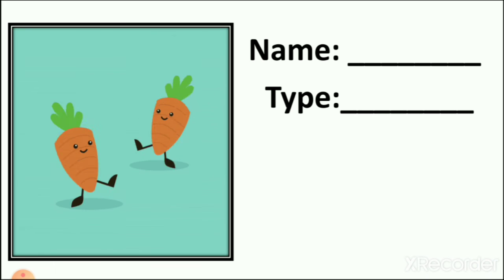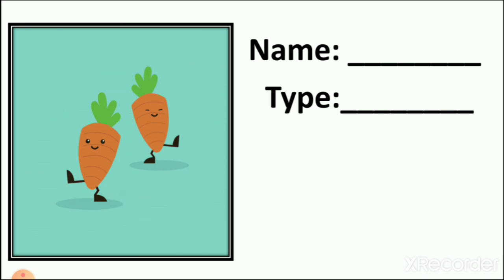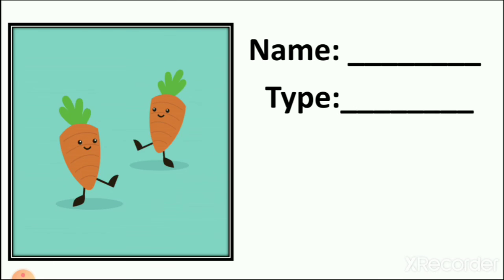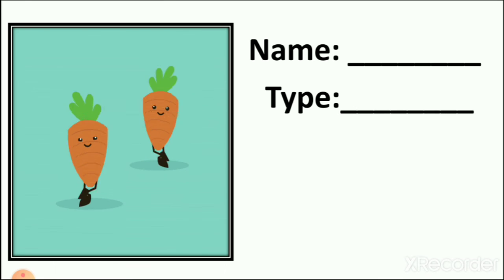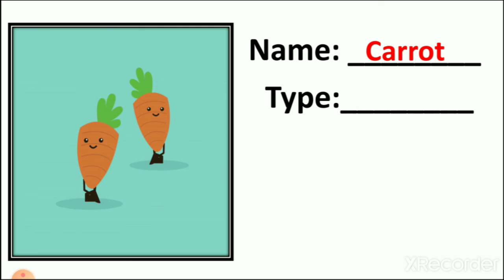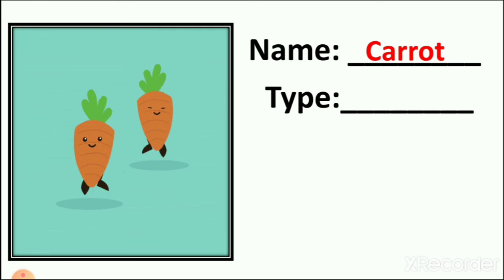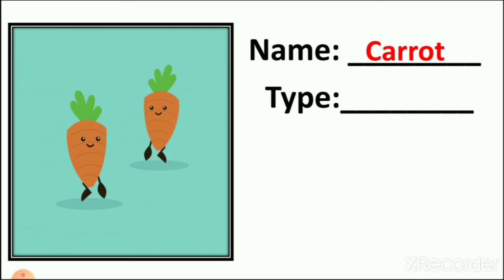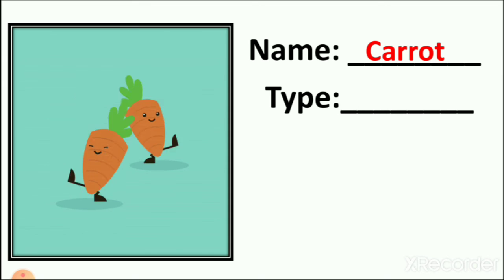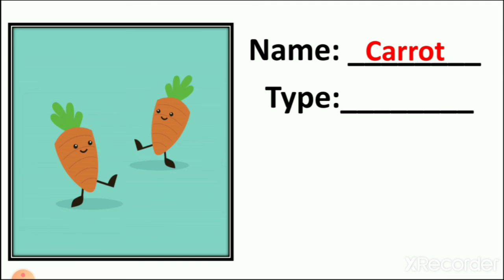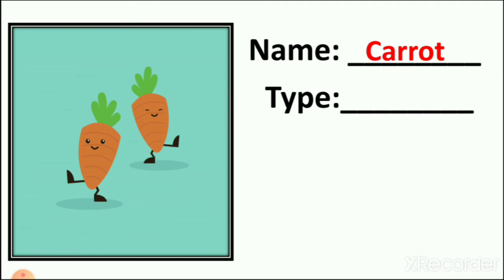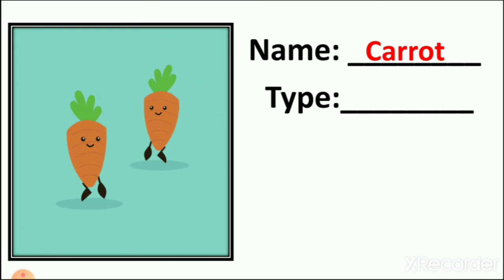It is a carrot. Remember, we learned about carrot. So what is the name of this food? Carrot. So in the name column we write carrot. And which type of food is it? It is a fruit, a cereal, a vegetable, or a pulse?